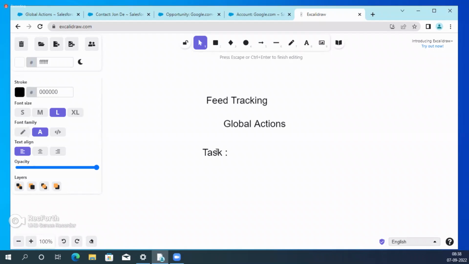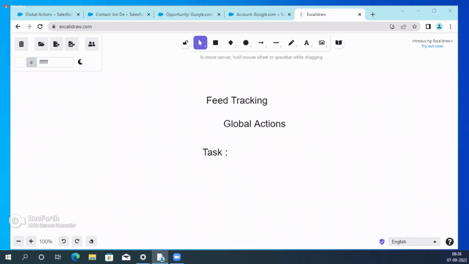Okay, the task is, understand the task guys, whatever those people are asking. What is the task? Not visible. Why not visible? I'm not sure.